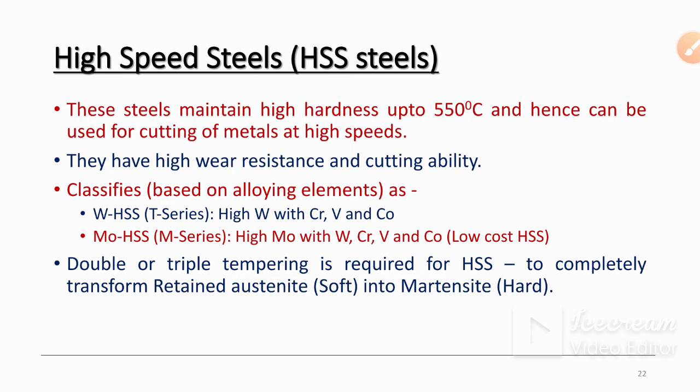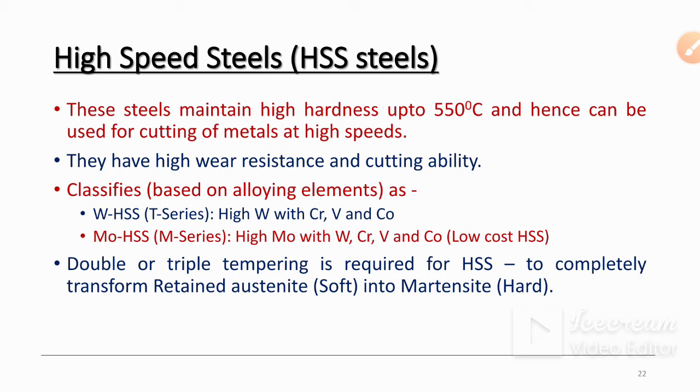Austenite is a very soft material, and if it is present in the metal, the metal will be soft, so non-uniform hardness will be there. So to eliminate this retained austenite, double or triple tempering is required.